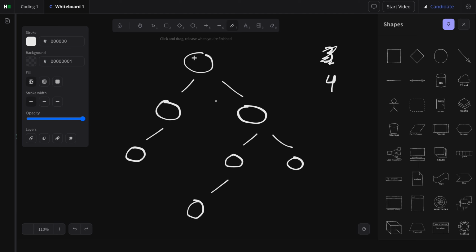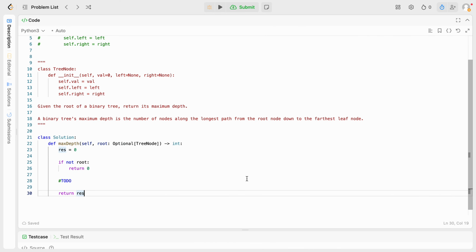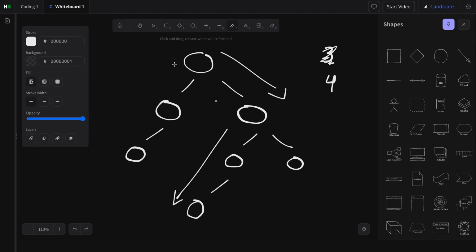Is there a way for me to determine by default that this path over here is the longest? Because then I can reduce it to log of n time, right? Because then I don't have to traverse down each of these paths. And the answer is, I don't think so. Because how would you know the height of this path if you don't go down it?